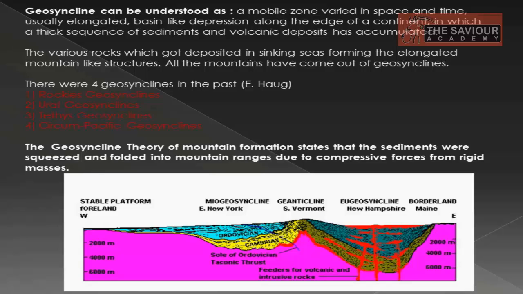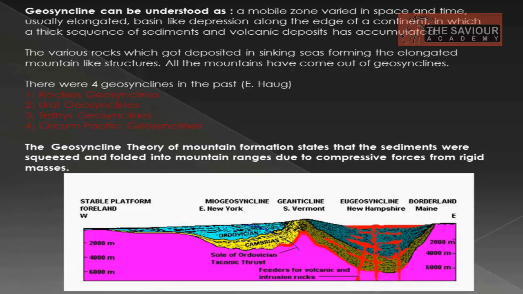The various rocks got deposited in sinking seas, forming elongated mountain-like structures, and all the mountains come out of geosynclines. The structure of a geosyncline is rough, and it is mostly formed due to deposition of volcanic deposits and sediments.